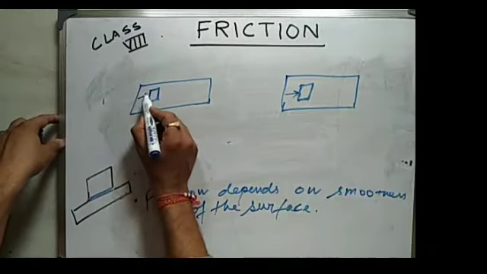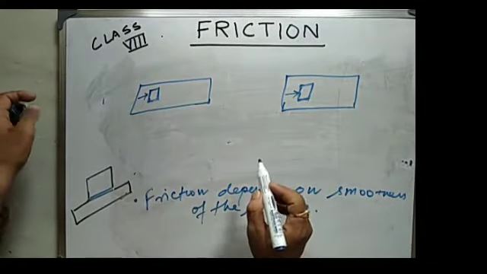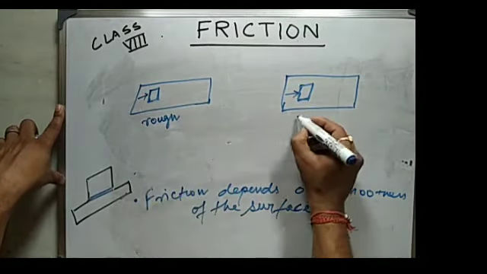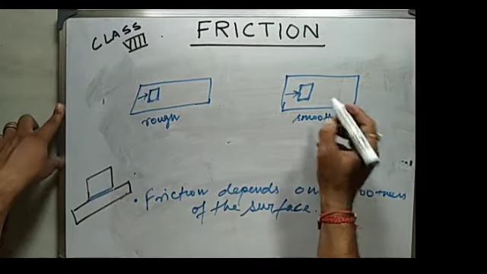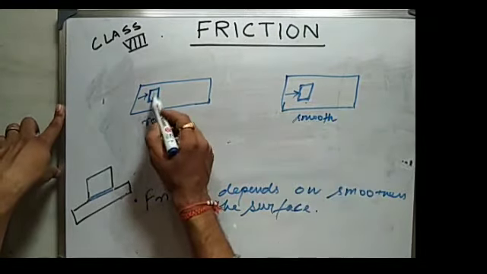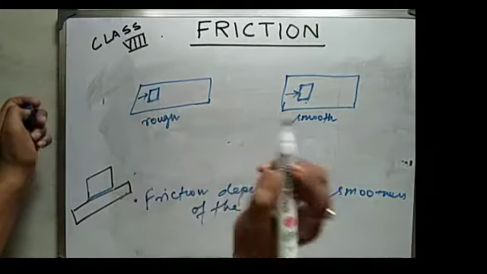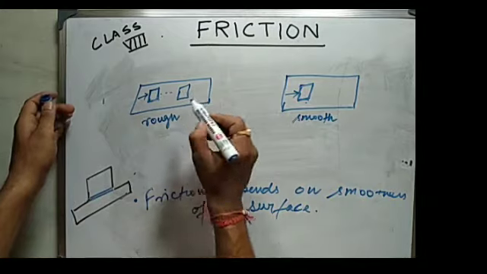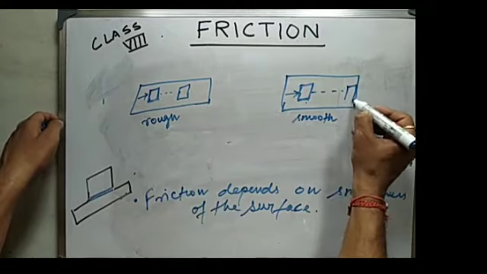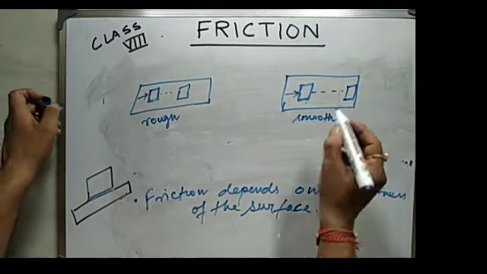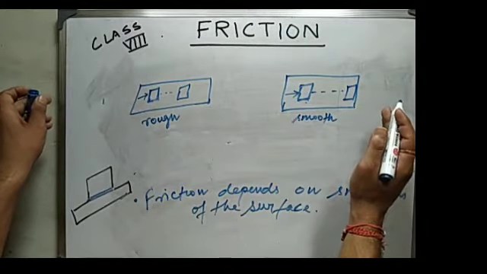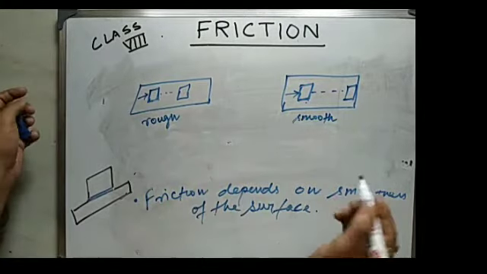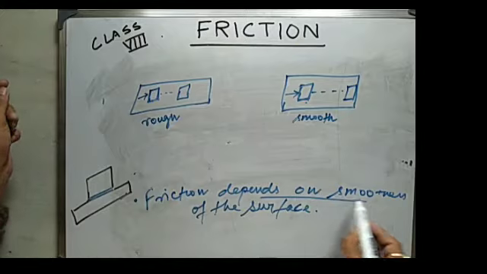We apply the same amount of force on this. We will notice this is a rough surface and this is a smooth surface. We will notice that on the rough surface the book will travel a distance which is lesser than on the smooth surface. On the smooth surface the book will travel a longer distance, but on the rough surface the book will travel a lesser distance. That is, friction depends on the smoothness of the surface.